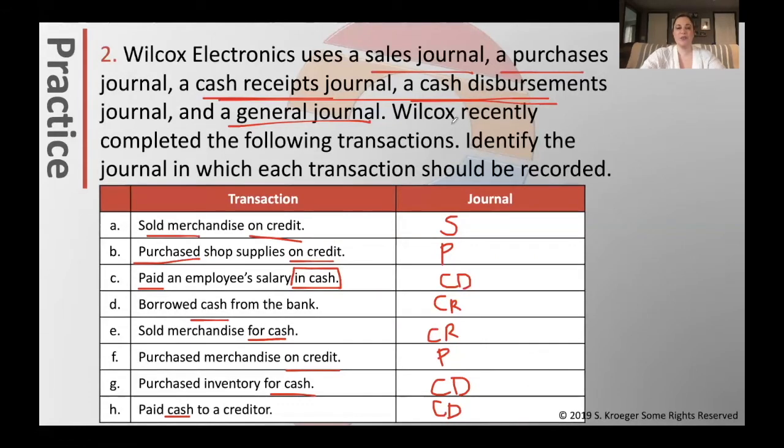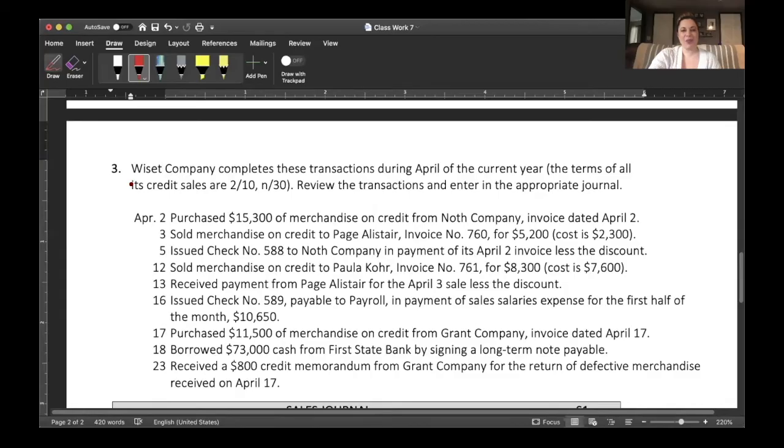This really is the first step we should be doing. When we look at entries, we need to be asking ourselves, which journal does it belong in? Next, we're going to be going through the 4 different special journals individually and doing practice problems, the classwork, with each of these journals, and you can see what it looks like. I have practice problem number 3 opened right now. The easiest thing to do is to figure out which special journal these items belong to first, and then we'll be covering them individually.